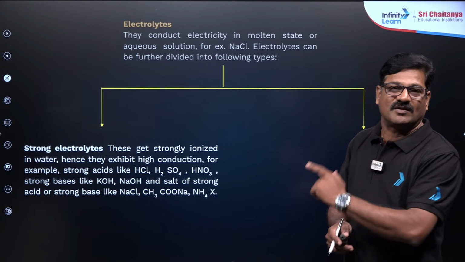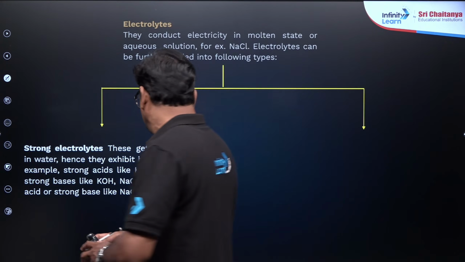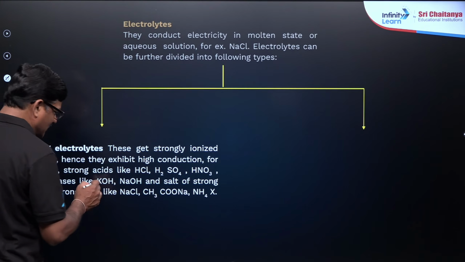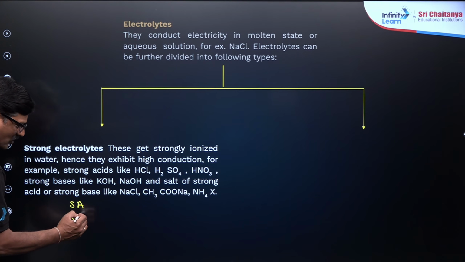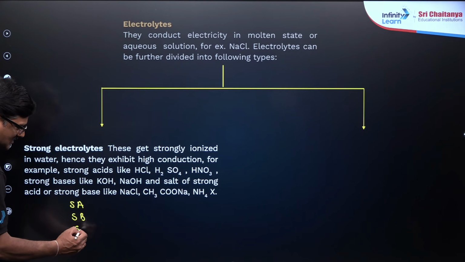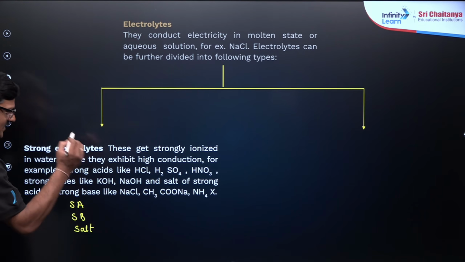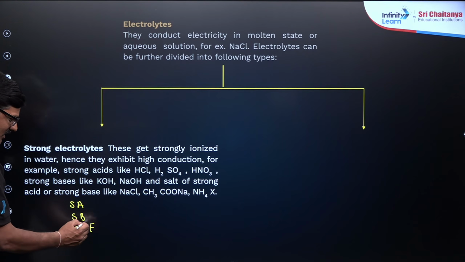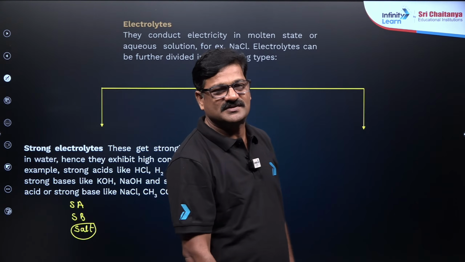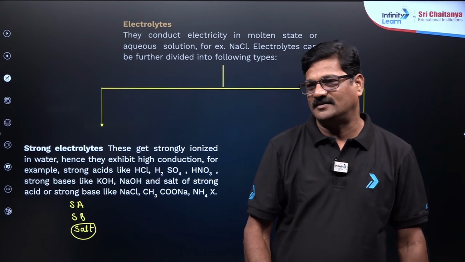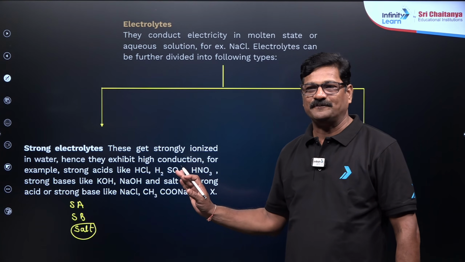Examples: any strong acid, any strong base, any salt is a strong electrolyte, except the salt of a weak acid and a weak base, which is a weak electrolyte. That is the only exception here.